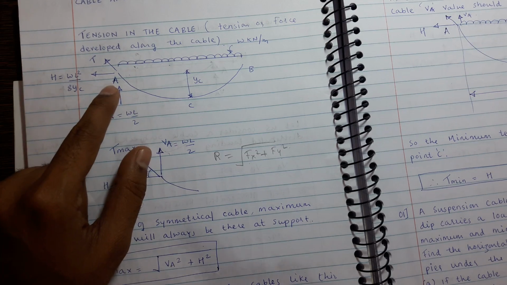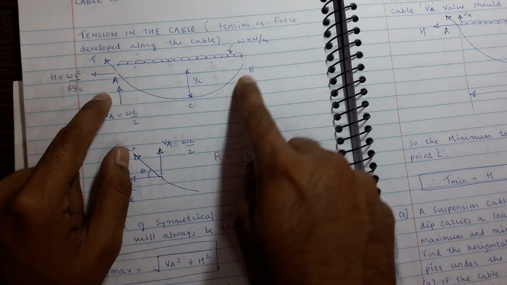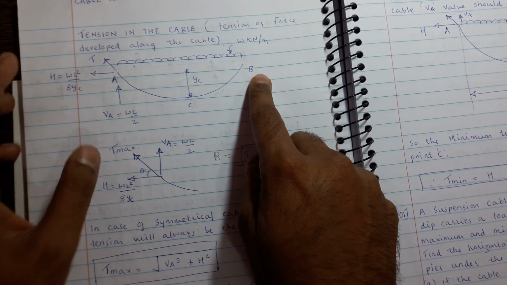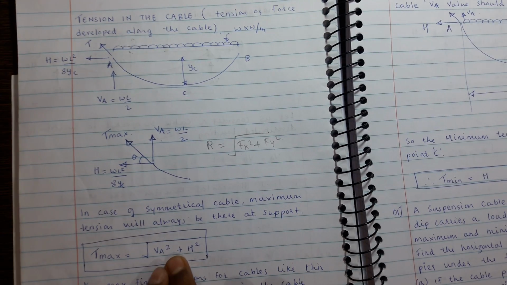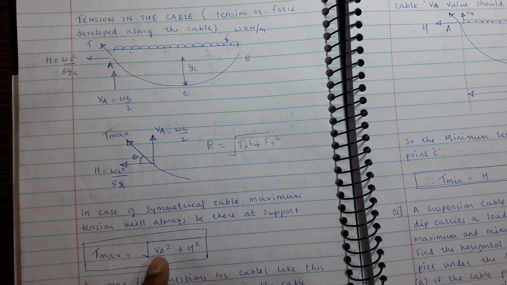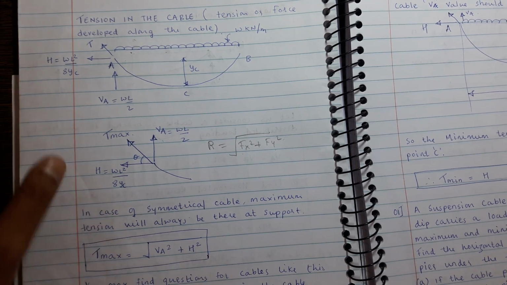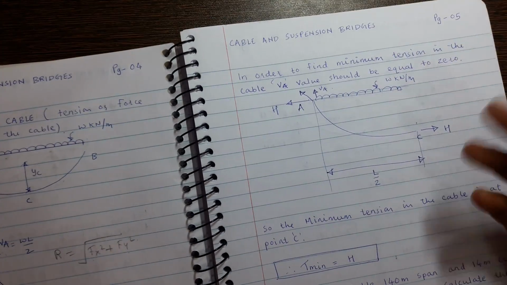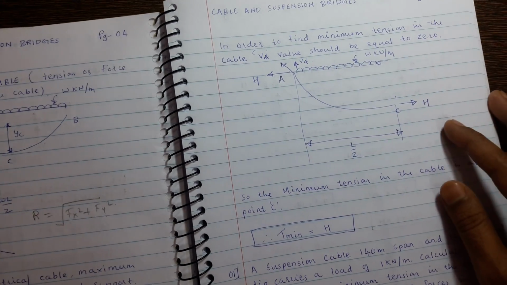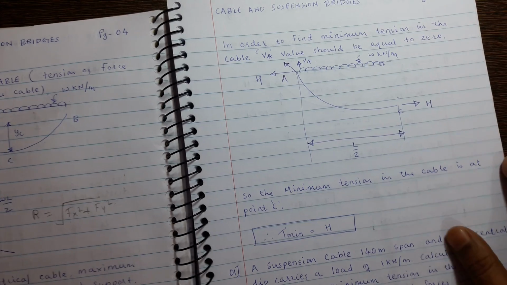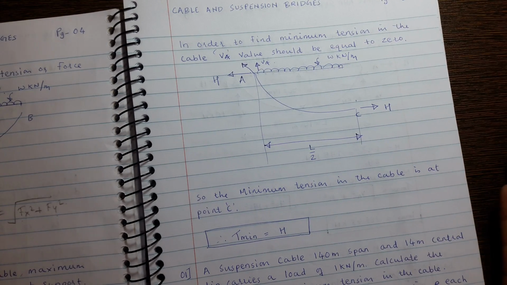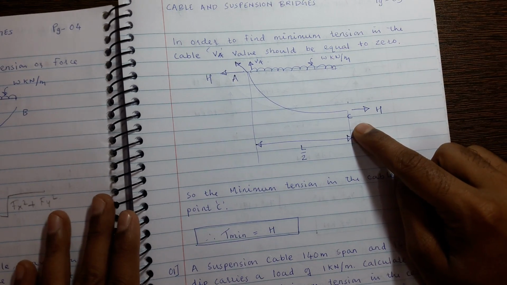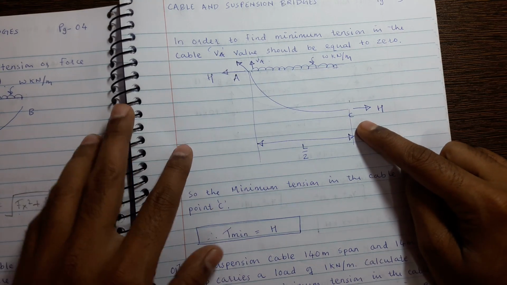The value of H at A or at any point in the cable will remain the same, but the value of V will change, and minimum tension will be at a point where the vertical force is equal to 0 because H will not change. So in order to find the minimum tension, the vertical value should be equal to 0. So where is it equal to 0? At point C, at the lowest point of the cable.